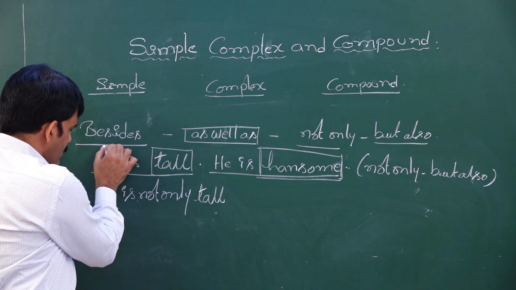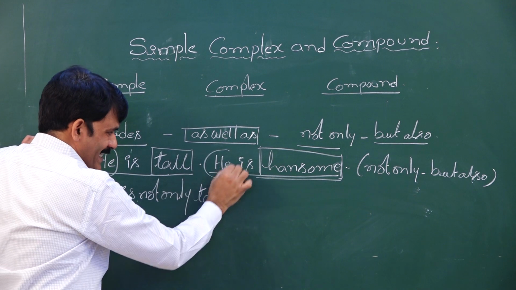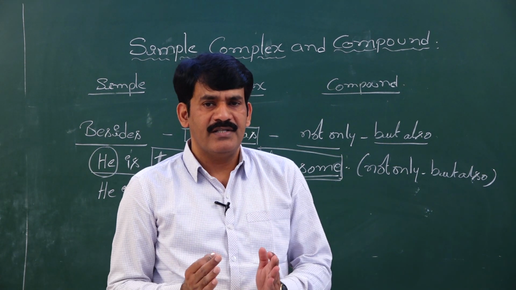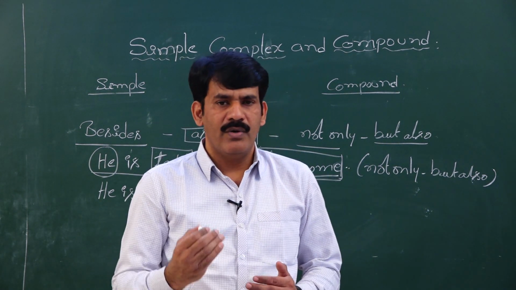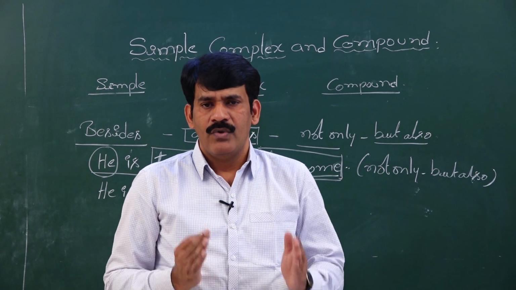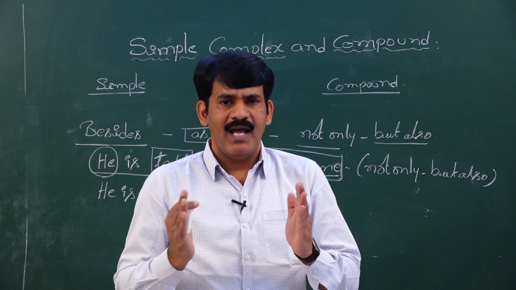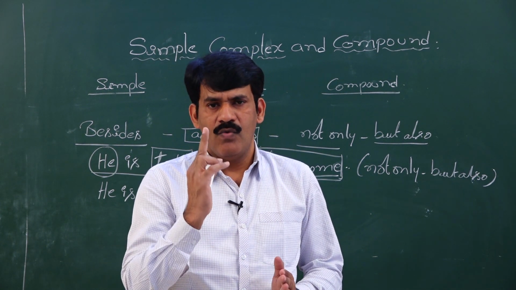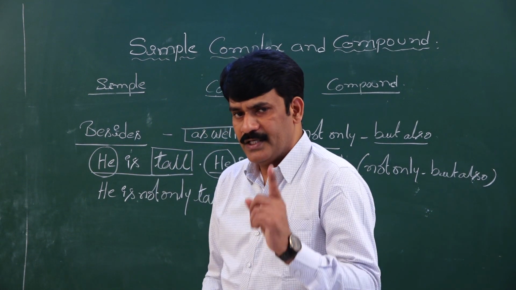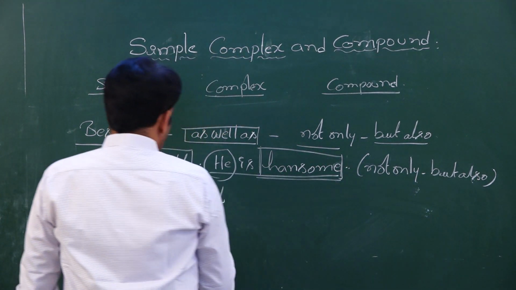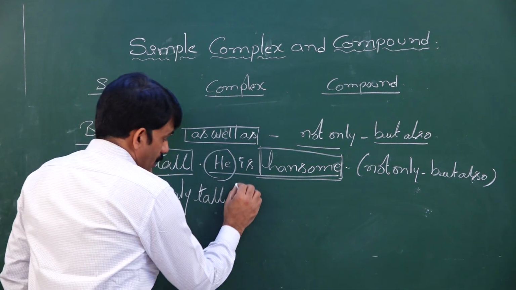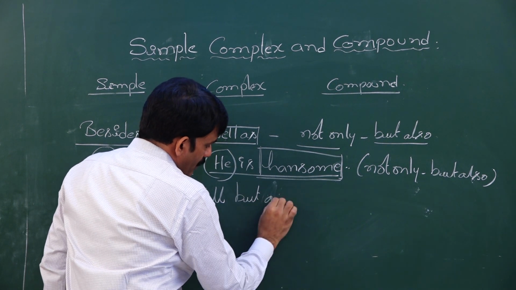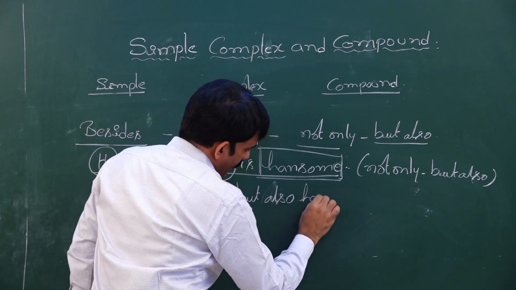In both the sentences, what do you find? Is it the same subject or two different subjects? In both the sentences, the subject is the same, no different subjects are used. When two sentences have the same subject, my dear students, you need to carry the subject only once. He is not only tall but also handsome.